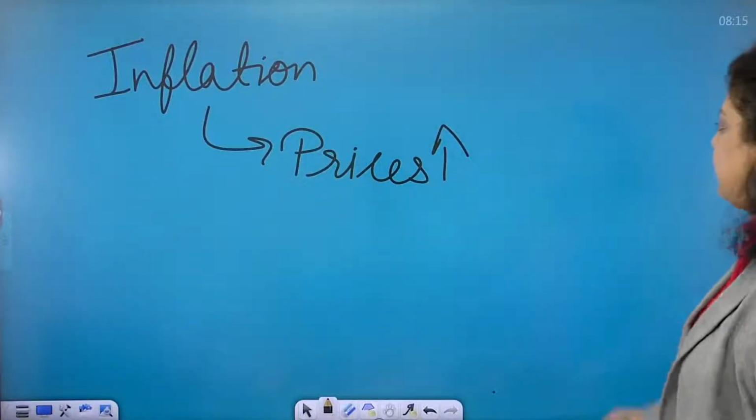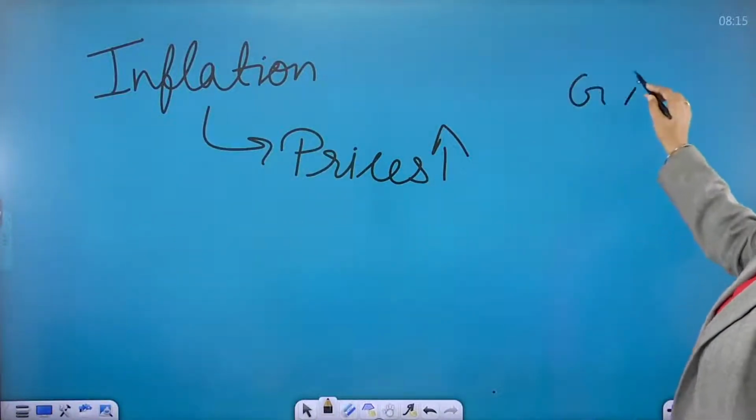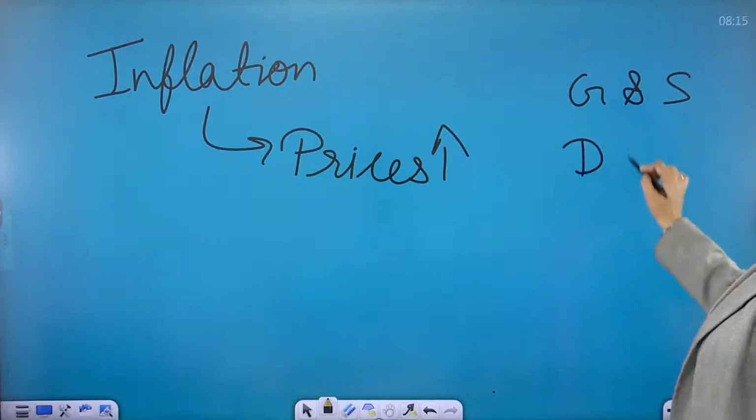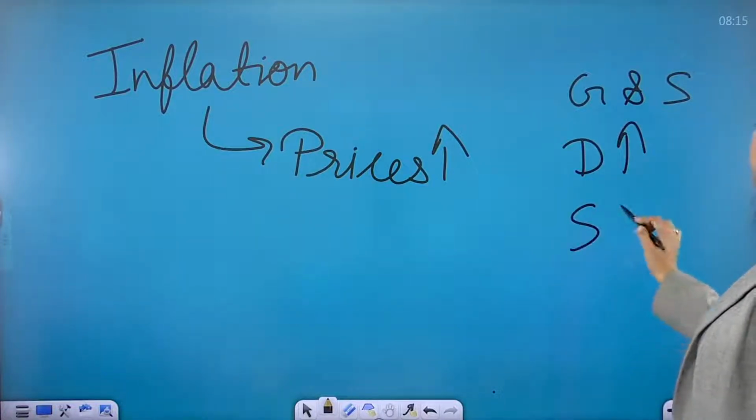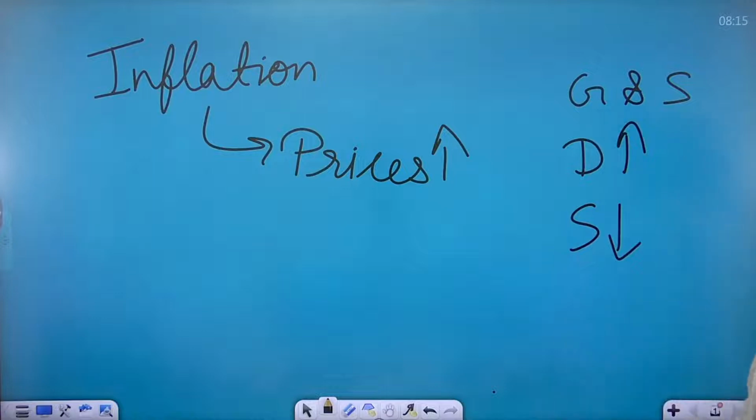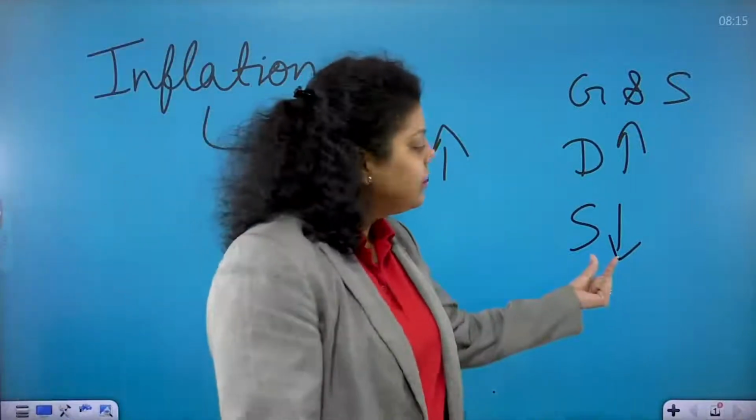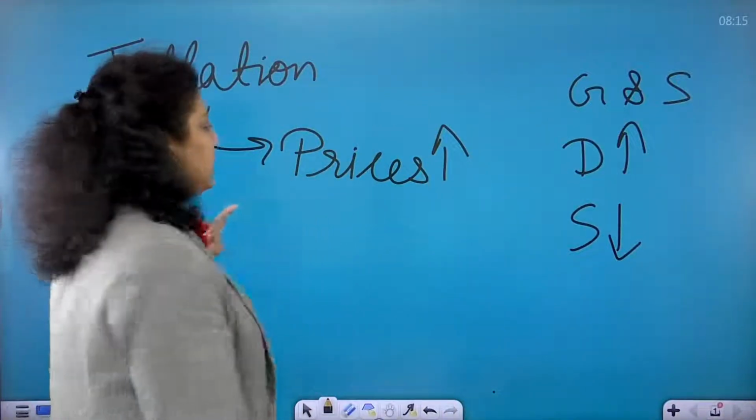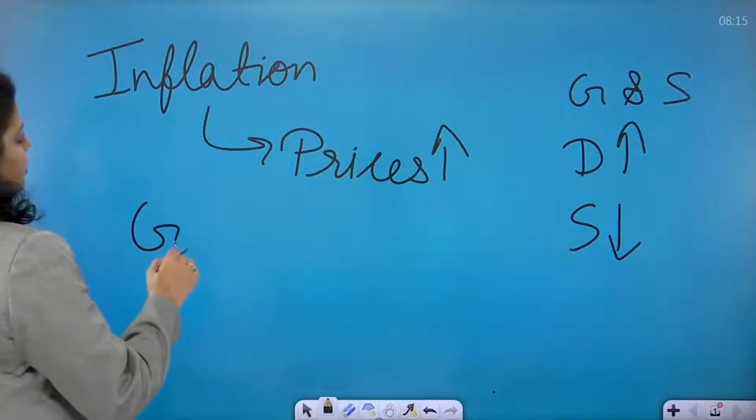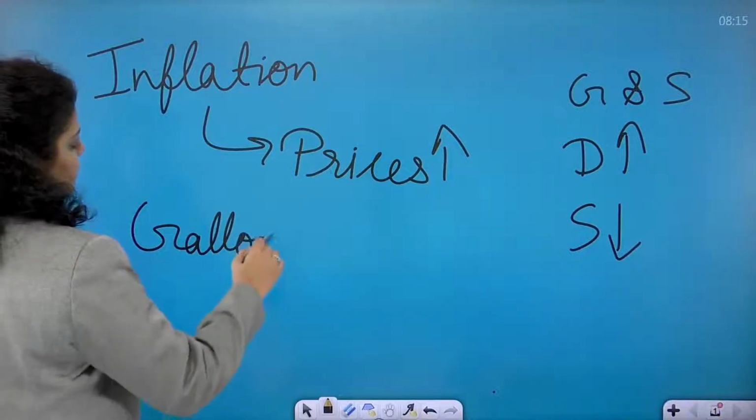Why? Because what happened in the country was that the demand of people for goods and services kept rising, but the supply of goods and services was less. People were demanding more, but we had less supply. Because of that, the prices started rising, and it reached galloping inflation.